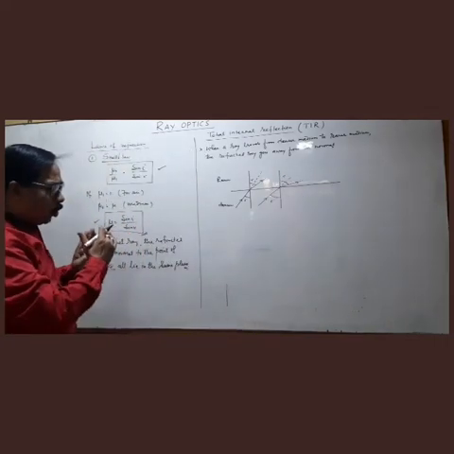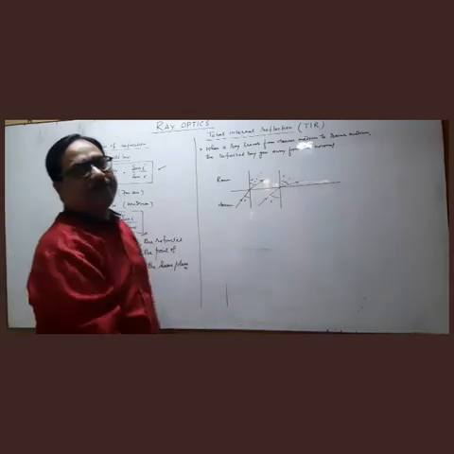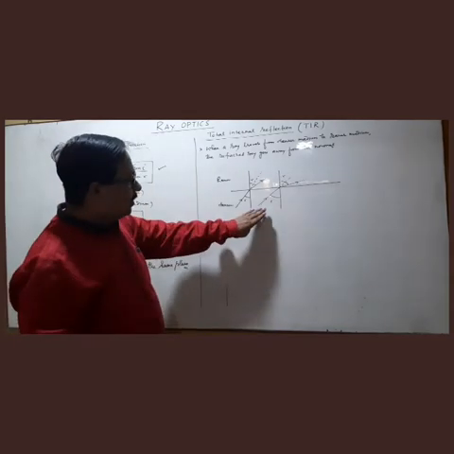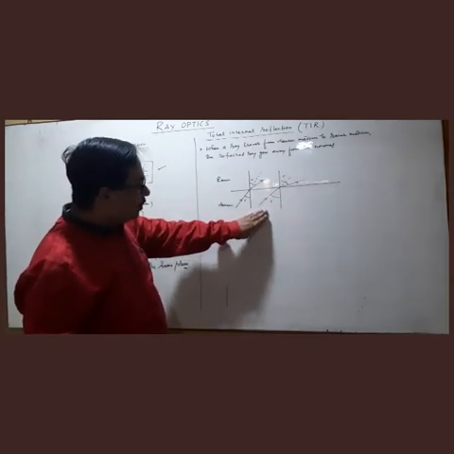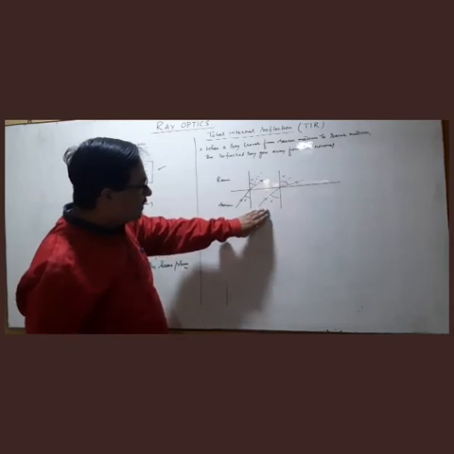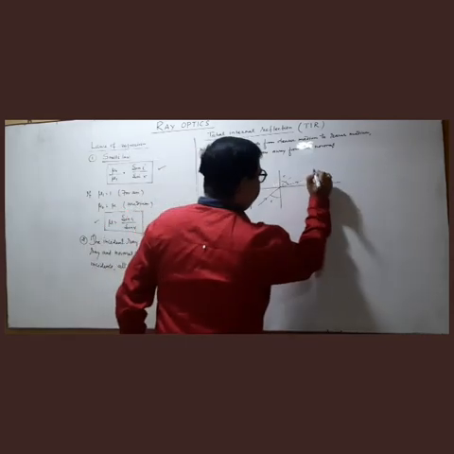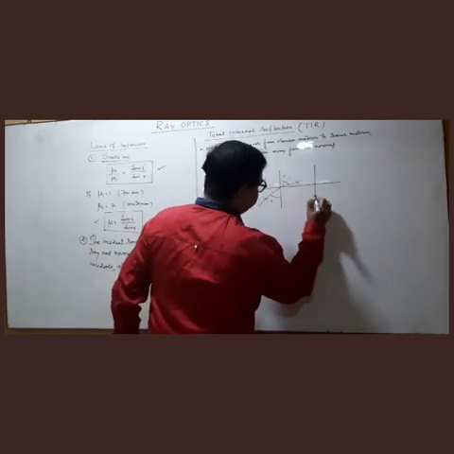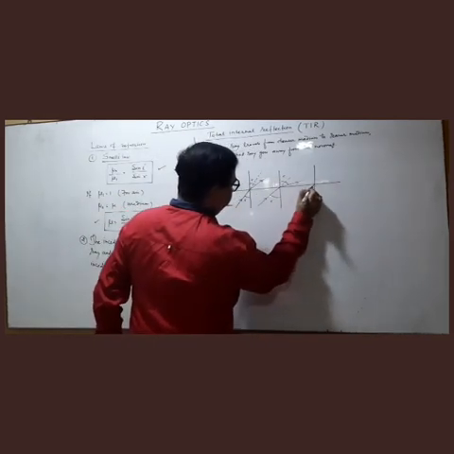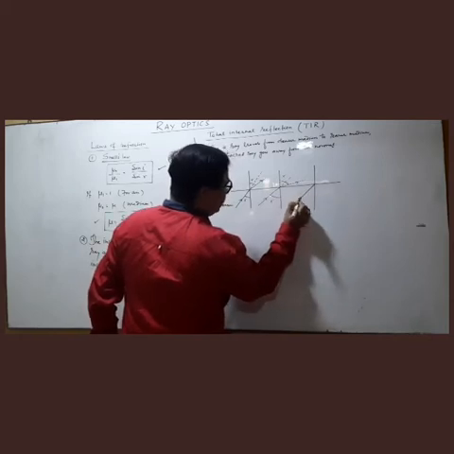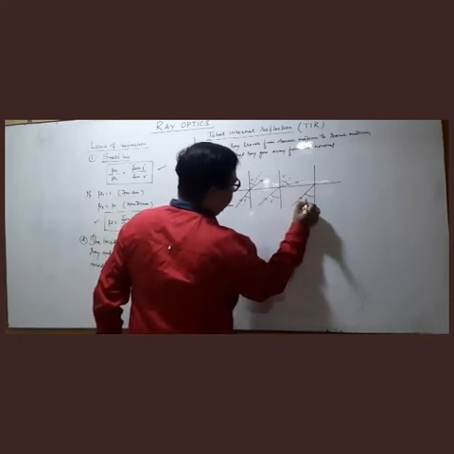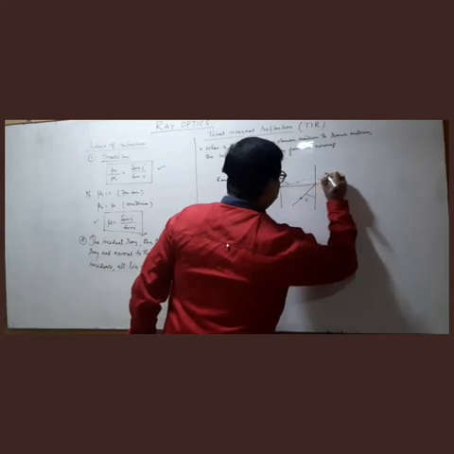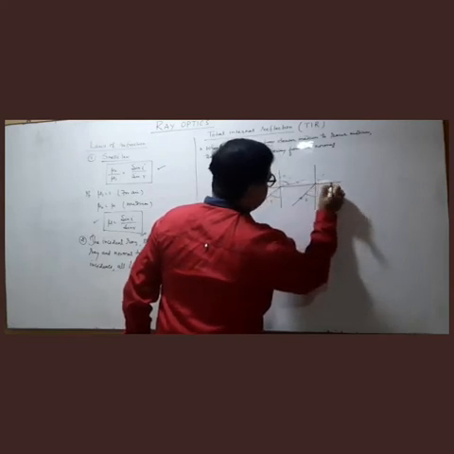So if we go on increasing the angle of incidence, then we may have a condition where the angle of incidence is i and the angle of refraction is 90.